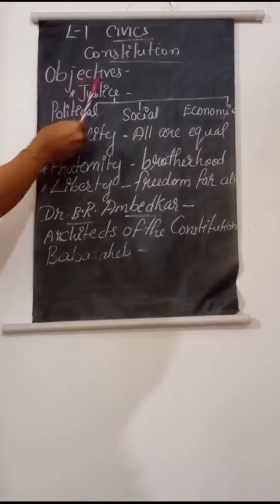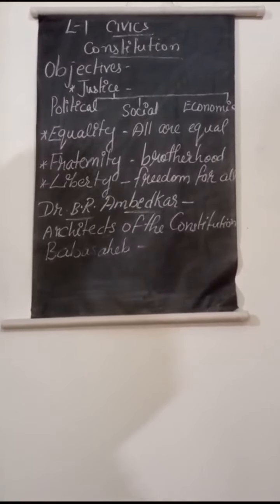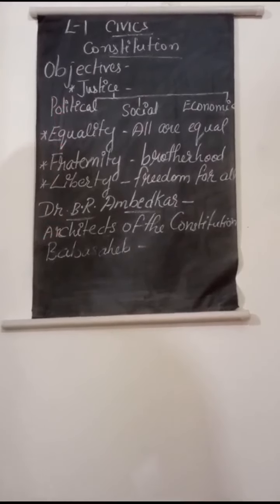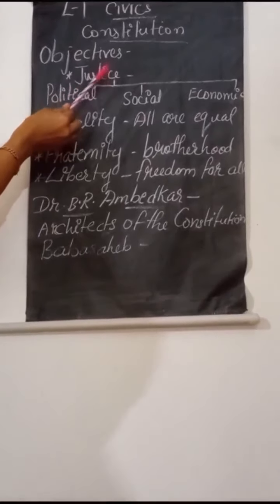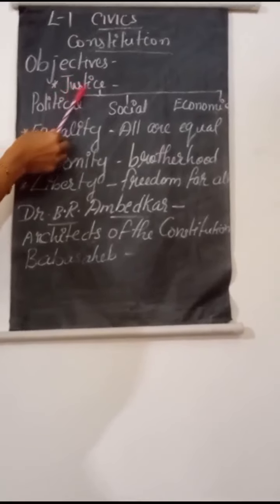Next is the objectives of the preamble of the Indian Constitution. Same way, 5 points are here. The first most important objective is to give justice to all the people. Justice. We know what is justice. So, justice to all the people.